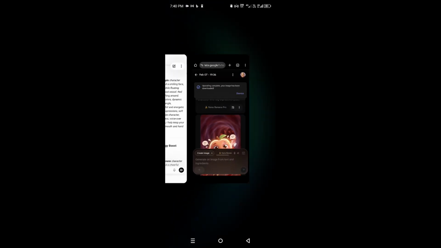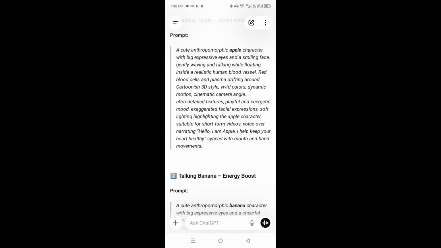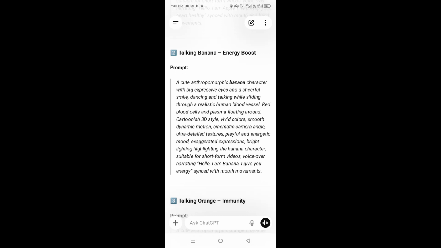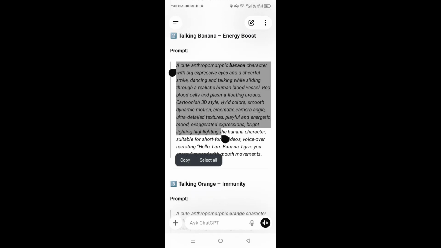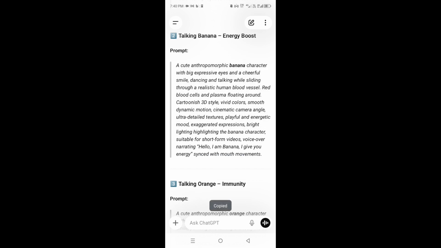Now I'm going to go back to ChatGPT and copy the second prompt. I'm just going to copy the prompt from talking banana. Once I copy it, I'm going to return back to Flow in Whisk AI to paste it. Here I'm not going to copy the speech, I'm going to cut out the speech so that I can just paste in Flow AI without editing. So I'm just going to return to Flow now.